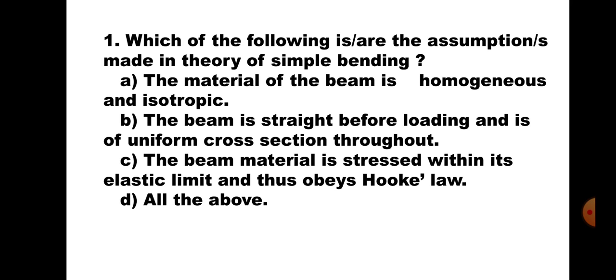Question number 1. Which of the following are the assumptions made in theory of simple bending? A. The material of the beam is homogeneous and isotropic. B. The beam is straight before loading and is of uniform cross section throughout. C. The beam material is stressed within its elastic limit and thus obeys Hooke's law. And D. All the above. Now, whatever given in option A, B, C, all are the assumptions made in theory of simple bending. Hence, the correct answer is D, all the above.